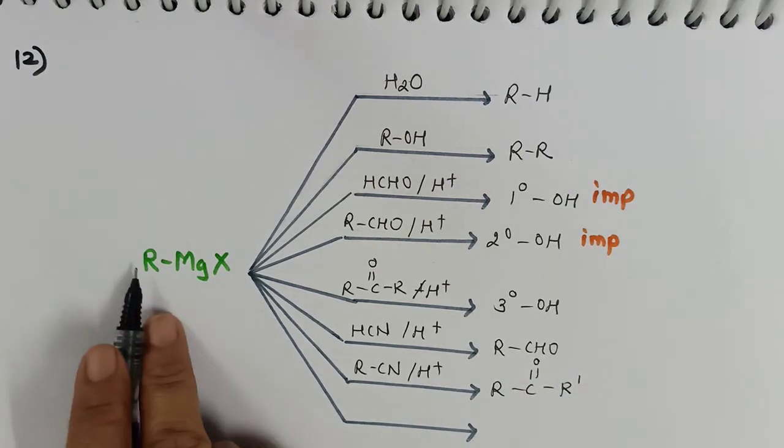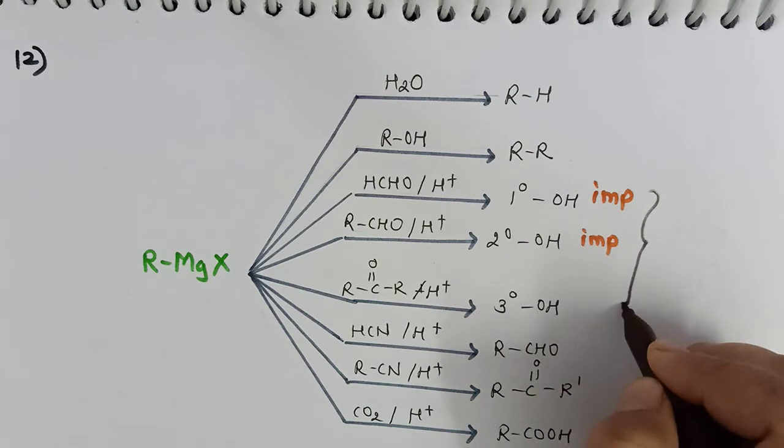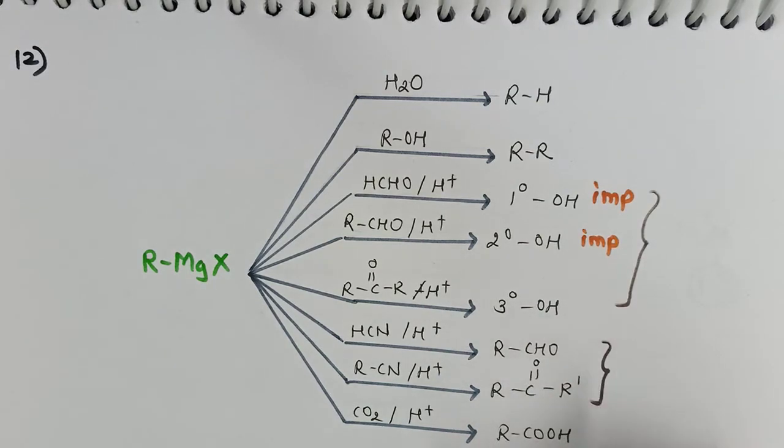And Grignard reagent can be converted to carboxylic acid also by use of carbon dioxide followed by hydrolysis. So, by use of Grignard reagent, we can get alcohol, we can get carbonyl compounds like aldehyde and ketone, as well as we can convert it into carboxylic acid with more number of carbon atoms.